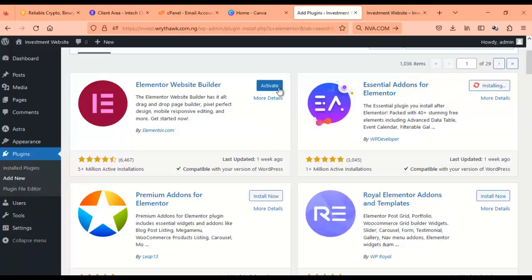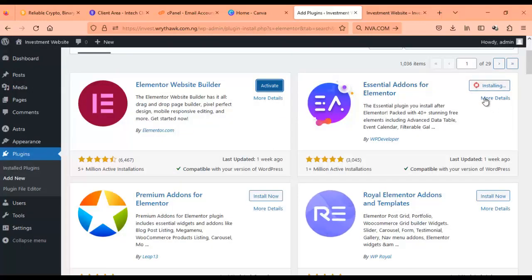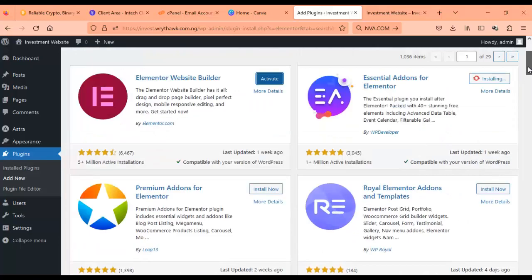You can see this first Elementor website builder is installed already, so we activate, stay on page, because we want to also, so we wait for other ones to install. Remember, essential add-ons.